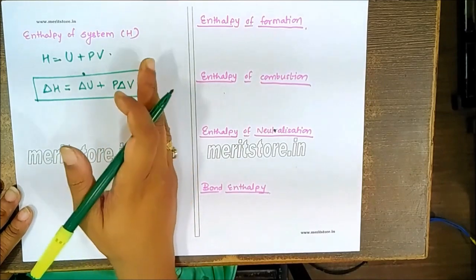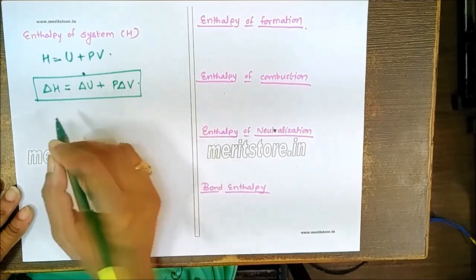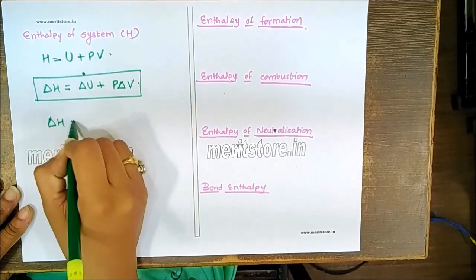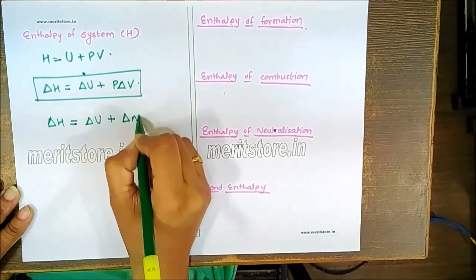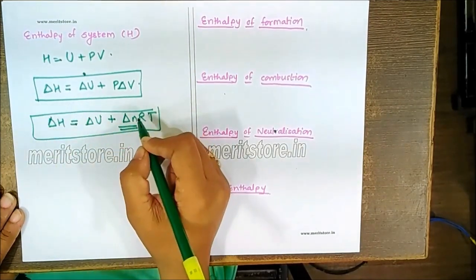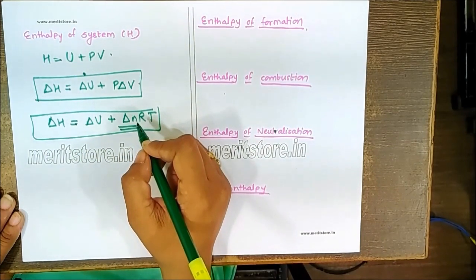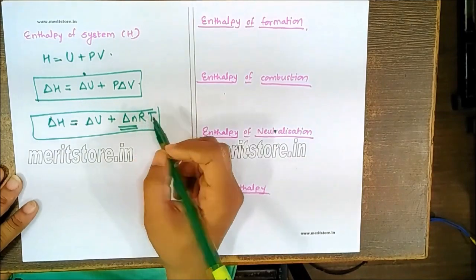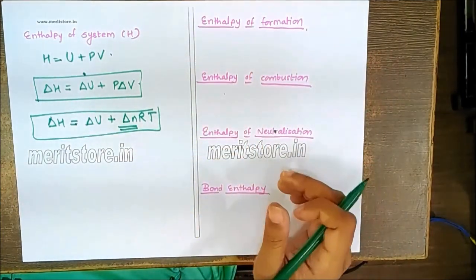But if the enthalpy of the reaction is to be calculated with respect to any chemical reaction, we have to use the formula delta H is equal to delta U plus delta n RT, where delta n is the difference in number of moles between the reactant and the product, provided the reactants and the products are present in the gaseous system.